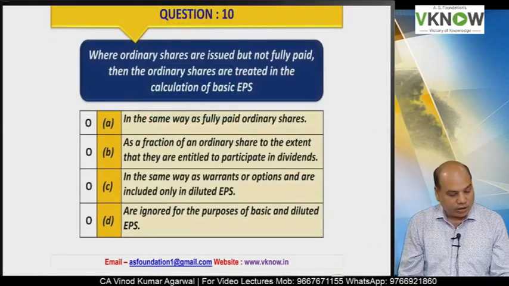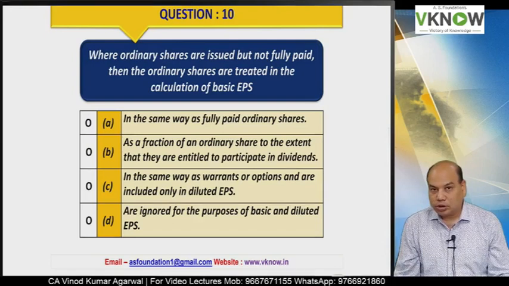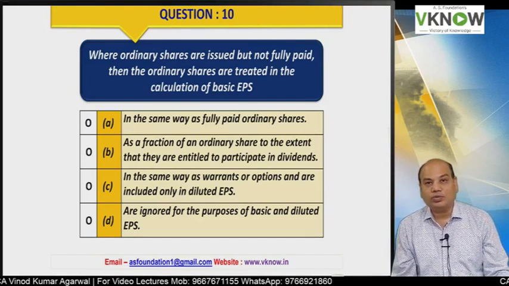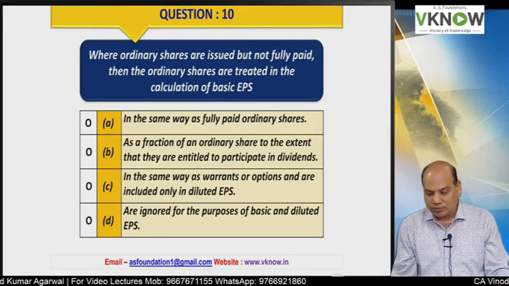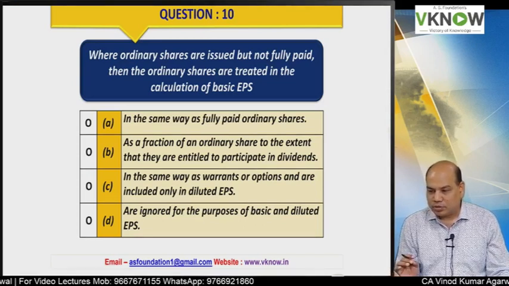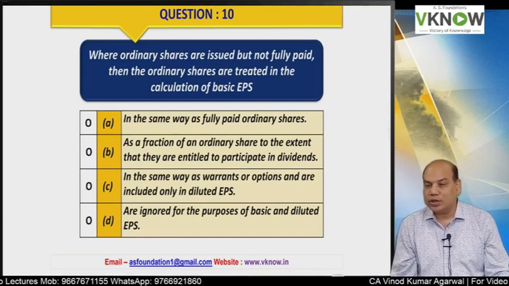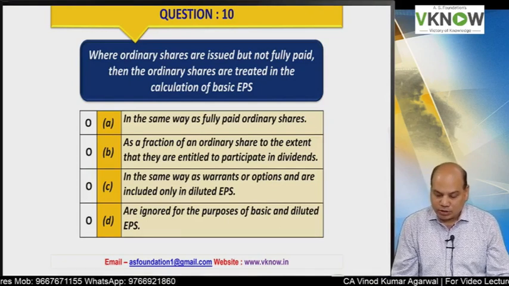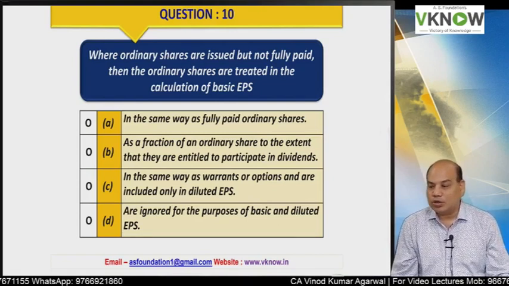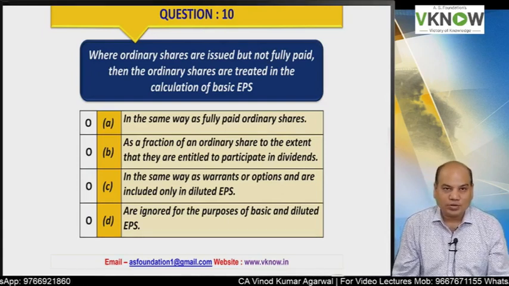Now one more, question number 10. When ordinary shares are issued but not fully paid, then the ordinary shares are treated in the calculation of basic EPS: option A, in the same way as fully paid ordinary shares; option B, as a fraction of an ordinary share to the extent that they are entitled to participate in dividend; option C, in the same way as warrants or options and are included only in diluted EPS; option D, very interesting, are ignored for the purpose of basic and diluted EPS.